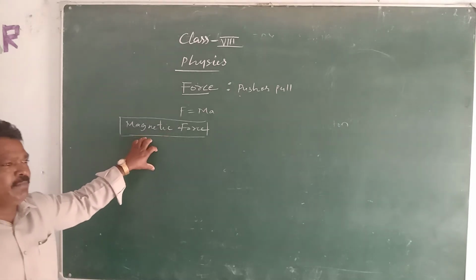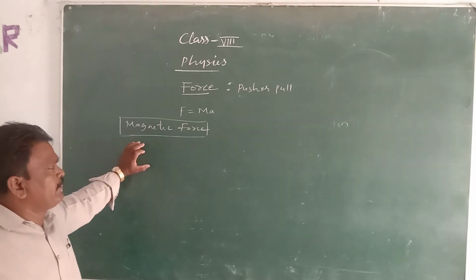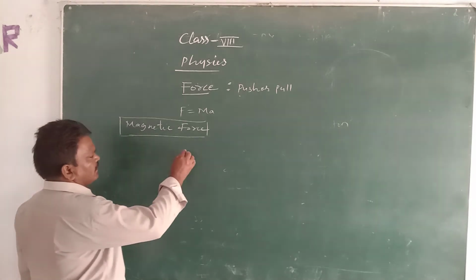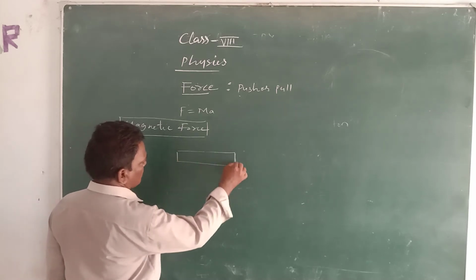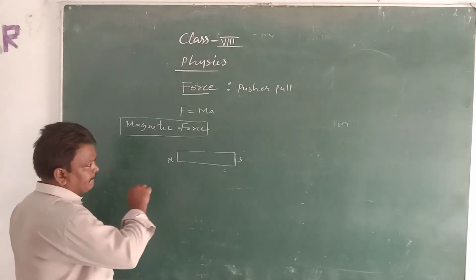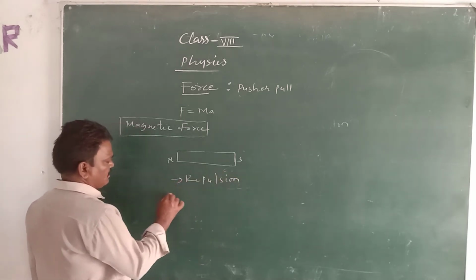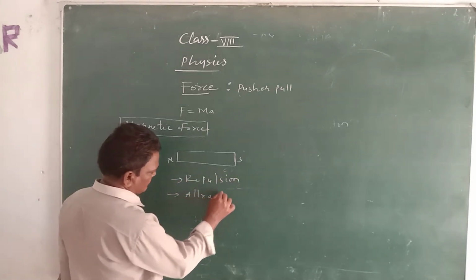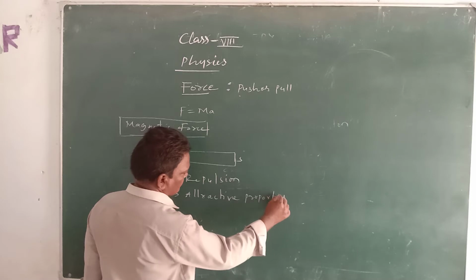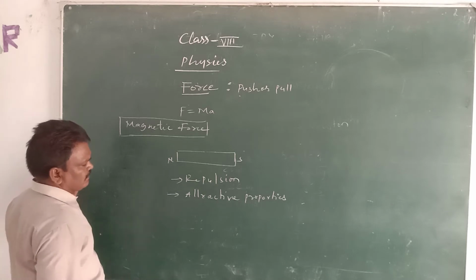If you play with magnets, or if you work with electrical and mechanical people, they work with magnets. A magnet has two poles, north and south poles. These have the properties of repulsion and attraction. The attractive property of the magnets is nothing but magnetic force.